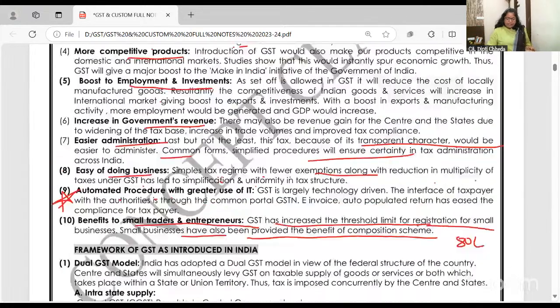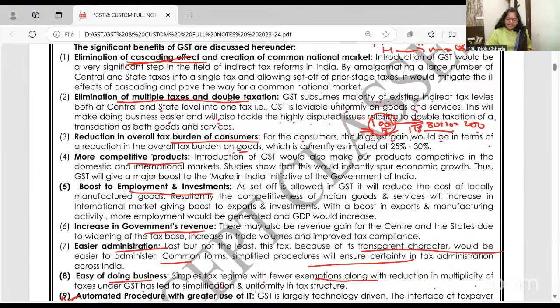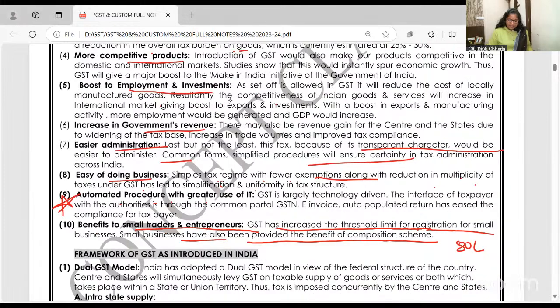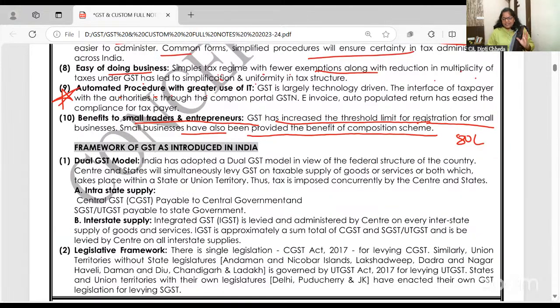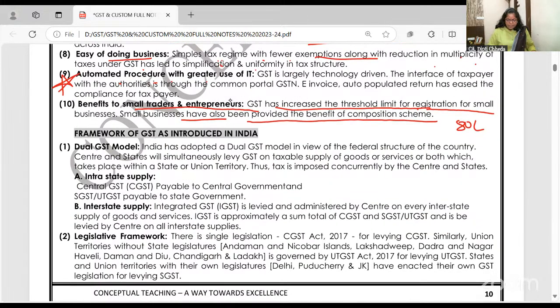चलो, ये किसी को doubt है? Should I wait? Any of you are having doubt? Orally you can say, essay on tips. Cascading effect is not there. One nature, easy to operate, it's transparent and more opportunities in India. The rates are competitive in international market and domestic. Like this you can write. If it is that theory question for 5 marks, make sure you write the side headings and elaborate.